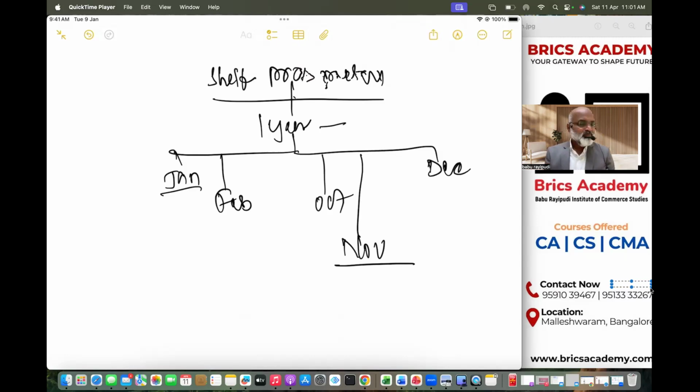Let us understand one common sense. In the month of January, you have issued a shelf prospectus which is valid for 1 year, which clearly means that within 1 year, if I want to raise money again and again, I don't have to issue a fresh prospectus. But in the month of November, it is almost 11 months.